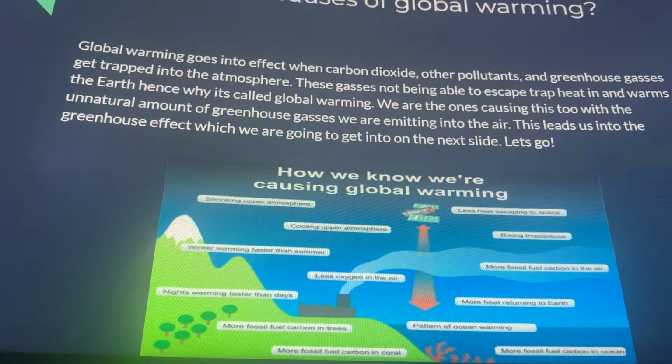What are the causes of global warming? Global warming goes into effect when carbon dioxide, other pollutants, and greenhouse gases get trapped into the atmosphere. These gases, not being able to escape, trap heat in and warm the earth, hence why it's called global warming. We are the ones causing this too, with the unnatural amount of greenhouse gases we are emitting into the air. This leads us into the greenhouse effect, which we are going to get into on the next slide. Let's go.